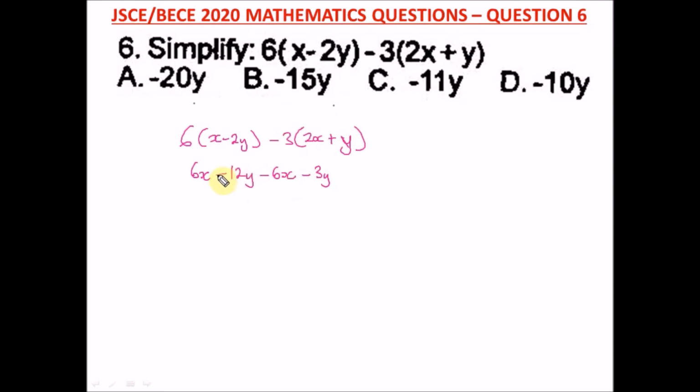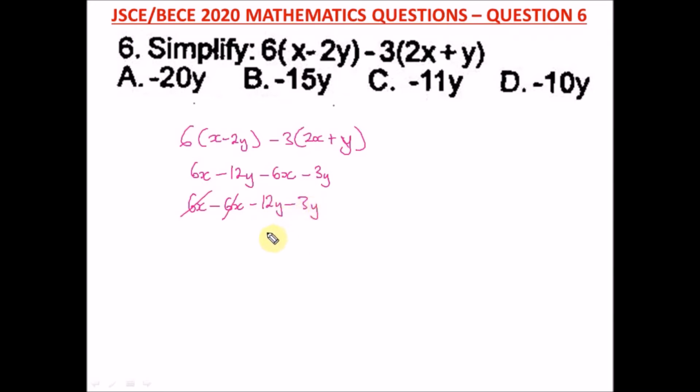Okay, so here let's collect like terms. So the like terms are the variables with x together and the variables with y together. So here we have 6x. We'll move it. This is a negative 6x, so we have negative 6x. Then we have negative 12y and negative 3y. Okay, 6x minus 6x, that will give us 0. So we're left with minus 12y minus 3y.